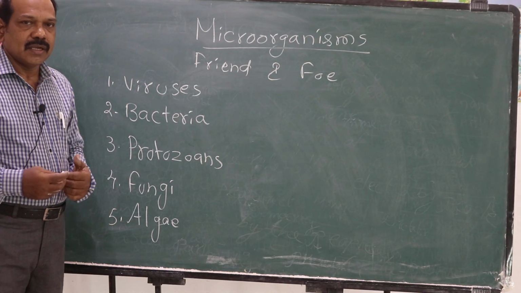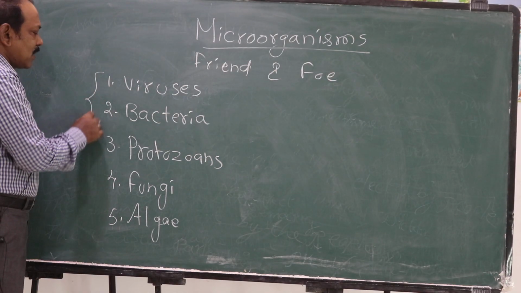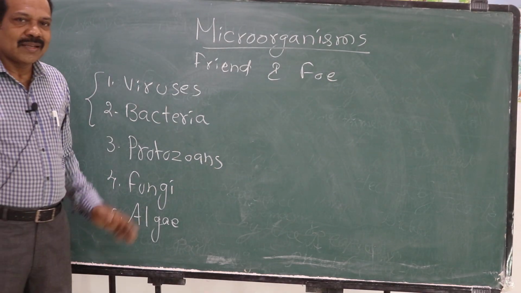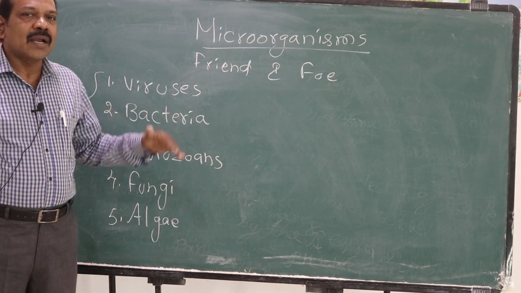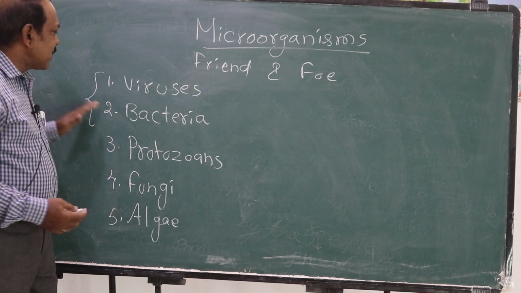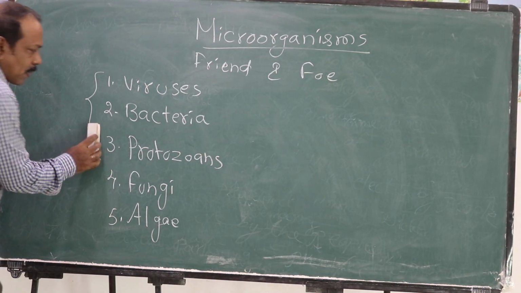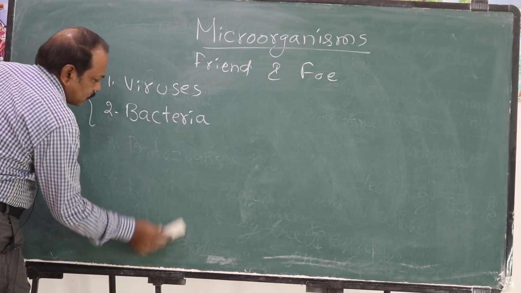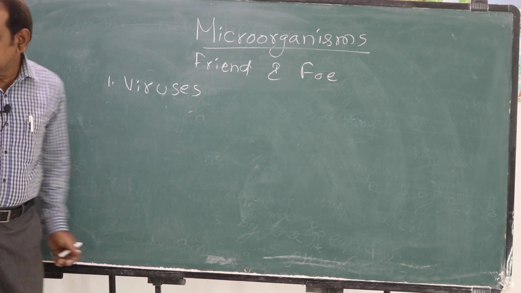Today in this class, we will be first dealing with viruses and bacteria. What are the different types of microorganisms, viruses and bacteria, and what are their effects on human beings and plants and animals. Today we will try to understand these two in this period. Let us first talk about viruses.